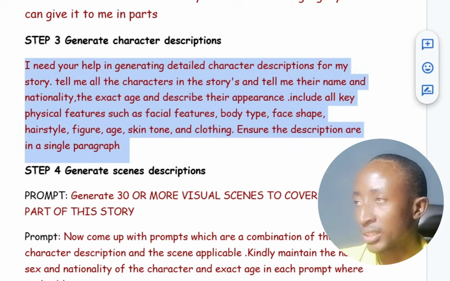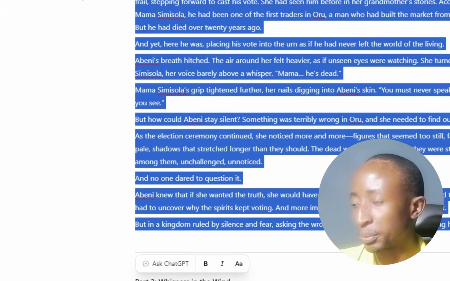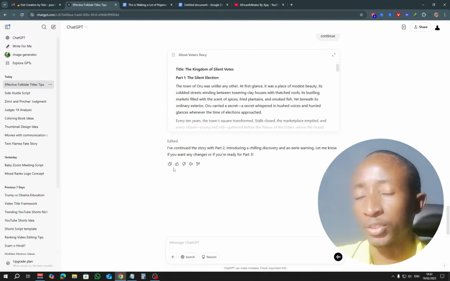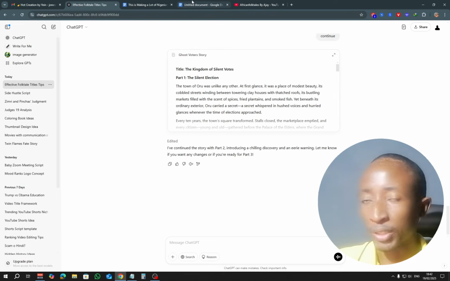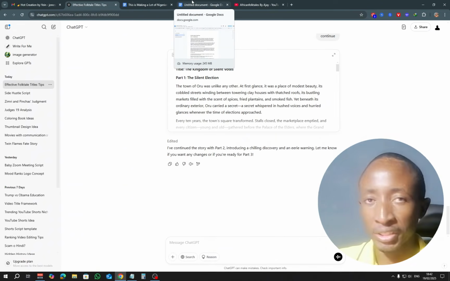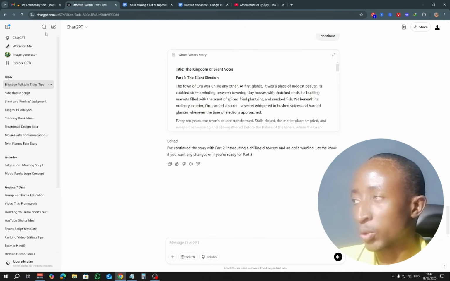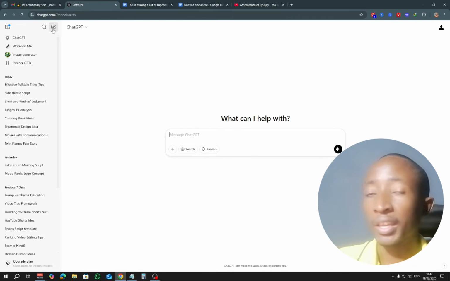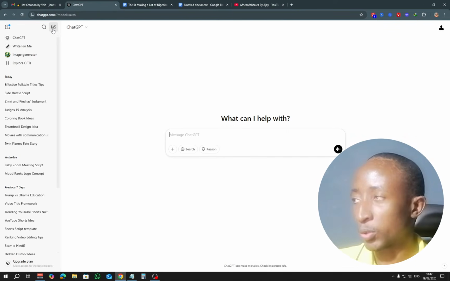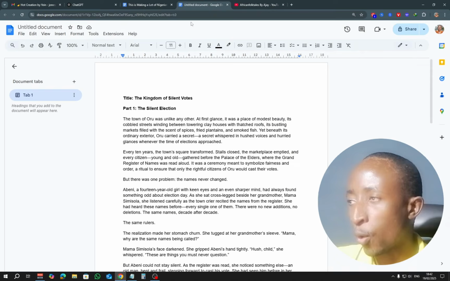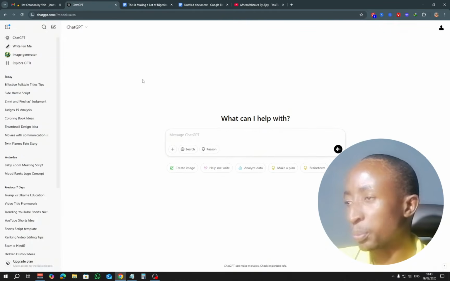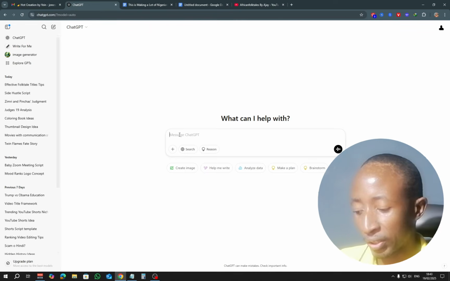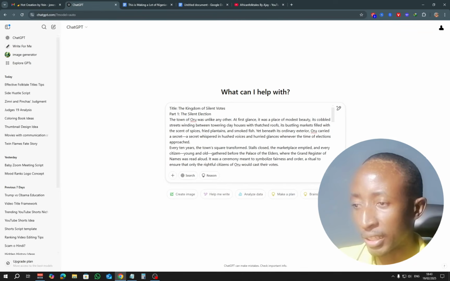Once I copy it, I come back to ChatGPT. Most of the time, personally, I don't use the same chat when I start generating the scenes and the characters. I'll start a new chat when I have the actual final story. I'll start the new chat, then I'll copy the story that I have, come to ChatGPT and just paste it right here without saying anything, and simply click enter.